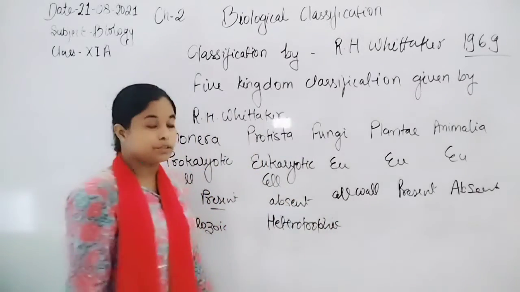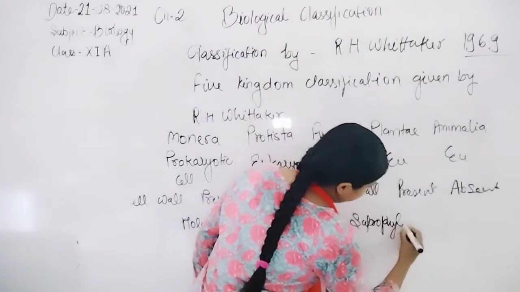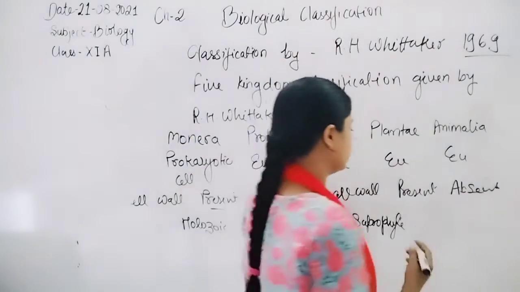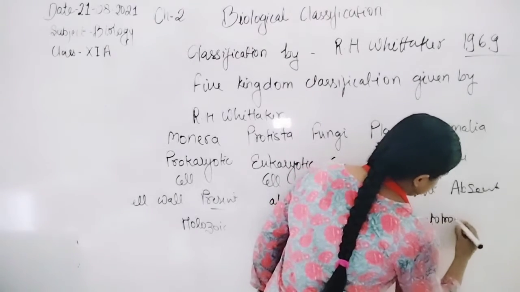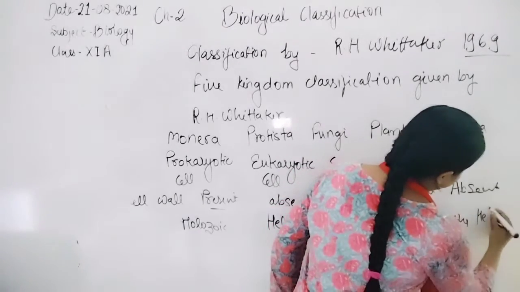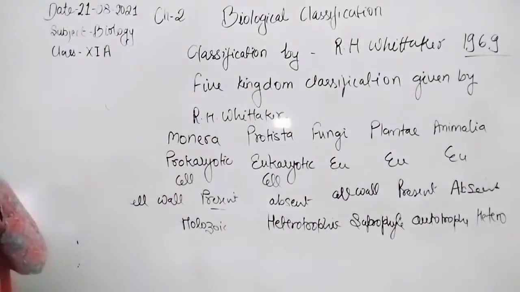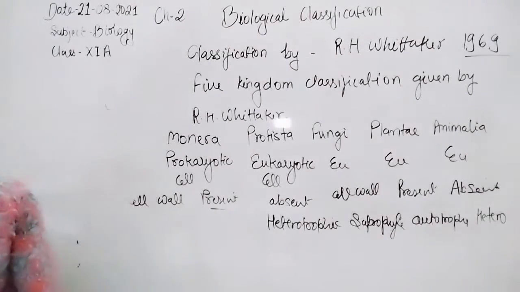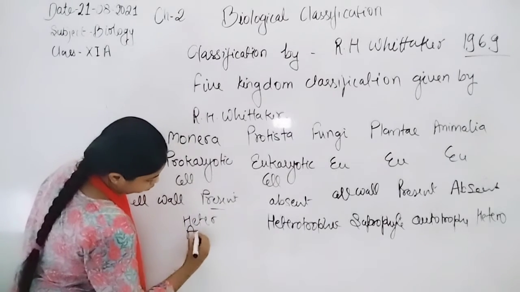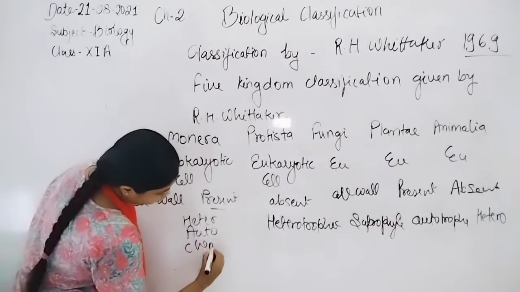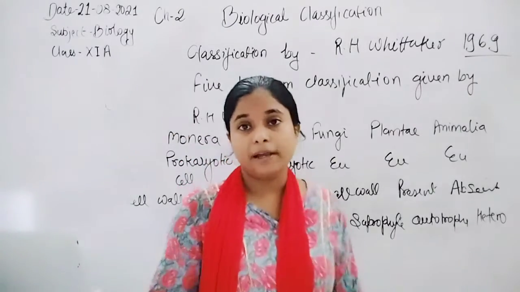Trophic mode of nutrition. Fungus, saprophyte. Saprophytes survive on, feed on dead organisms, dead matter. Now Plantae, autotroph. Animals are heterotrophs. Actually, the Monera group, we can't say holozoic, but a huge variation is seen in them. They are heterotroph, autotroph. So all these variations are shown by the Monera group.